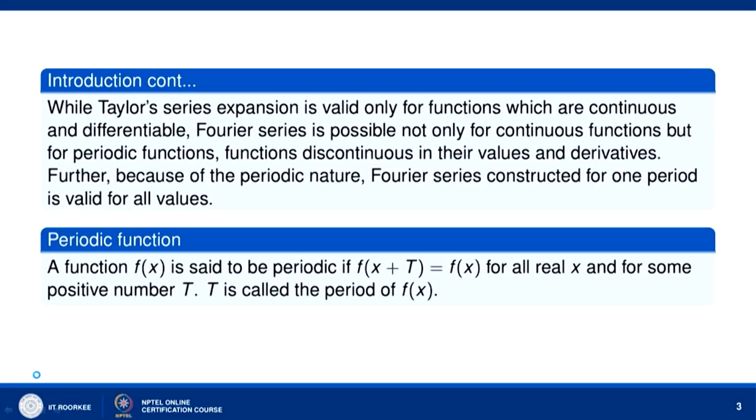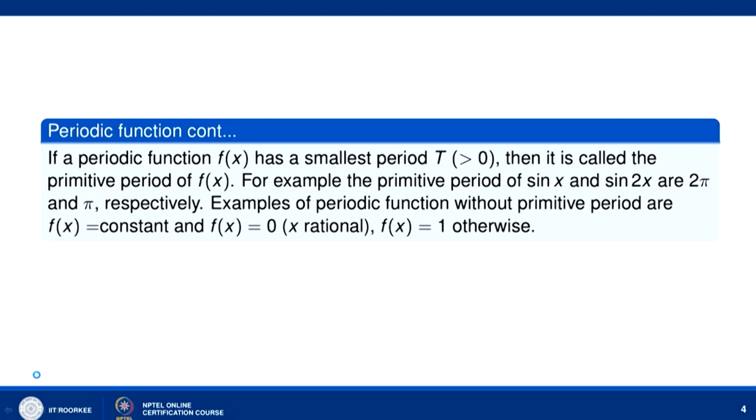Let us see how we define a periodic function. A function f(x) is said to be periodic if f(x + T) = f(x) for all real x and for some positive real number T. T is then called the period of f(x). Now if a function f(x) has a smallest period T greater than 0, then it is called the primitive period of f(x). For example, the primitive periods of sin x and sin 2x are 2π and π respectively.